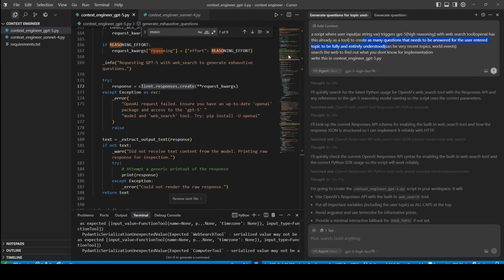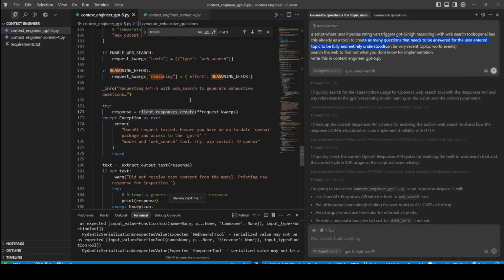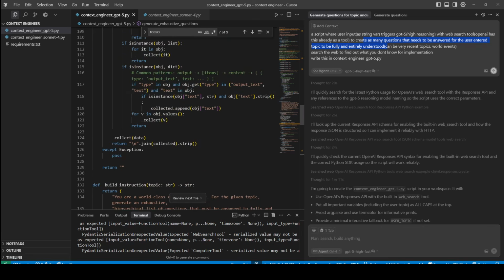So it's pretty simple. User enters a topic, GPT-5 does web searches and a lot of thinking and returns all related questions about that topic that need to be answered for that topic to be fully understood. So then they both needed to write instructions for this.